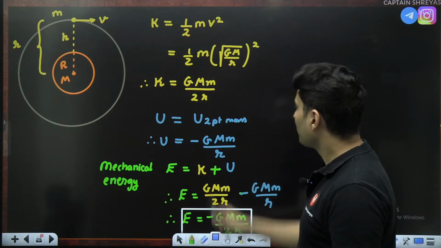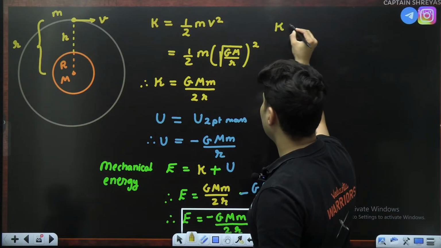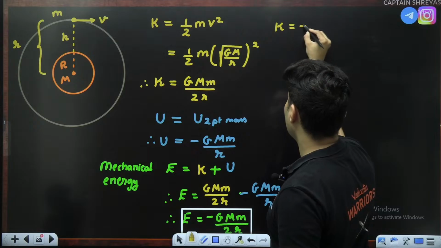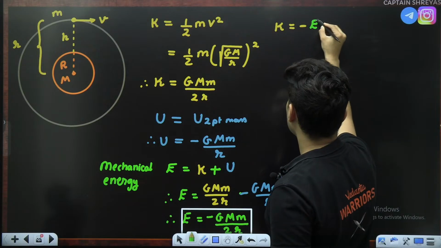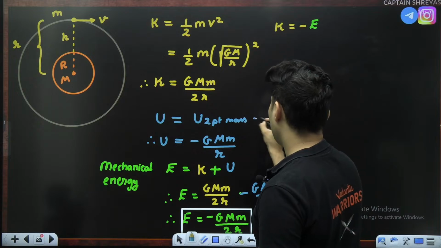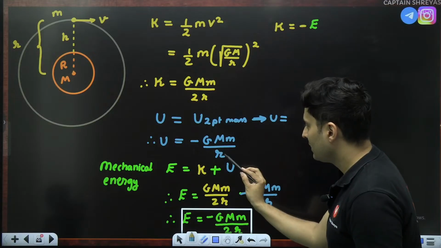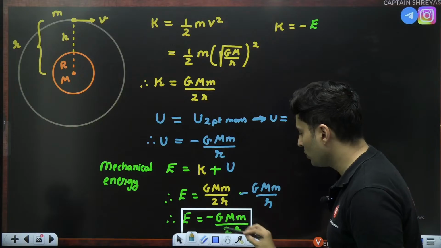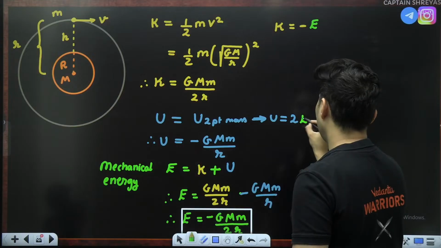Interesting thing to note is that the kinetic energy is the same thing but without the negative sign. So kinetic energy is actually the negative of the total energy. Not just that, you can also see the potential energy is similar, just that you have to multiply this with 2, so it will be 2 times the total energy.